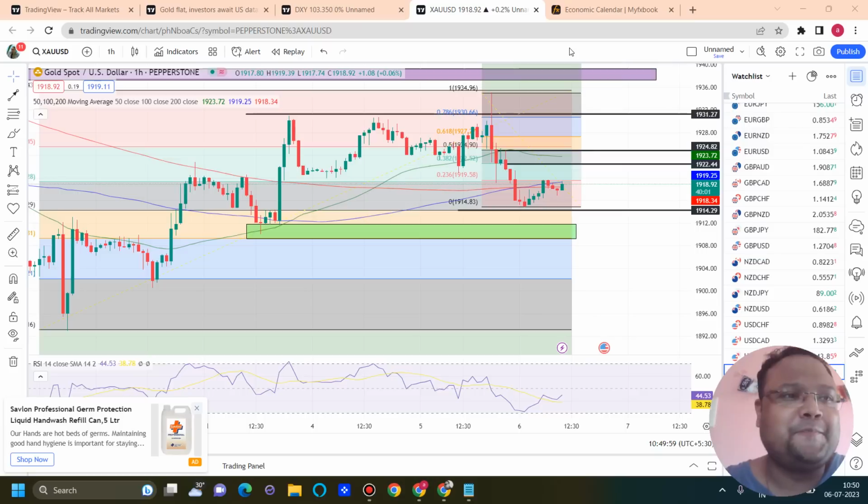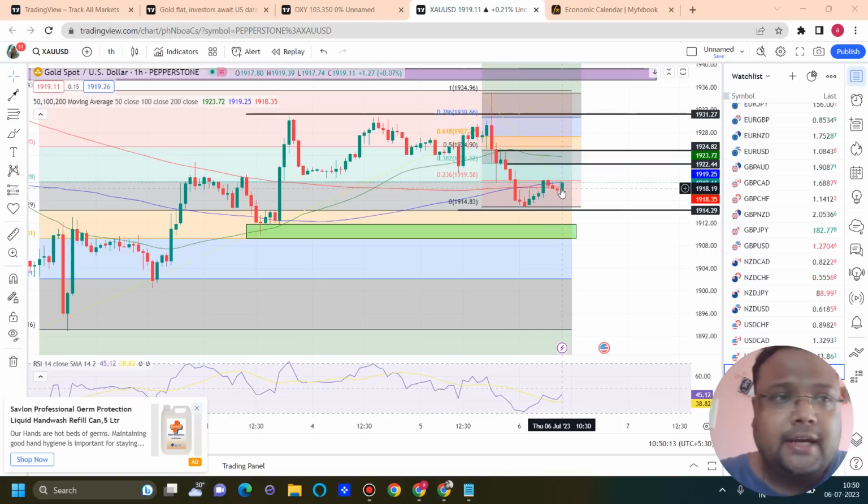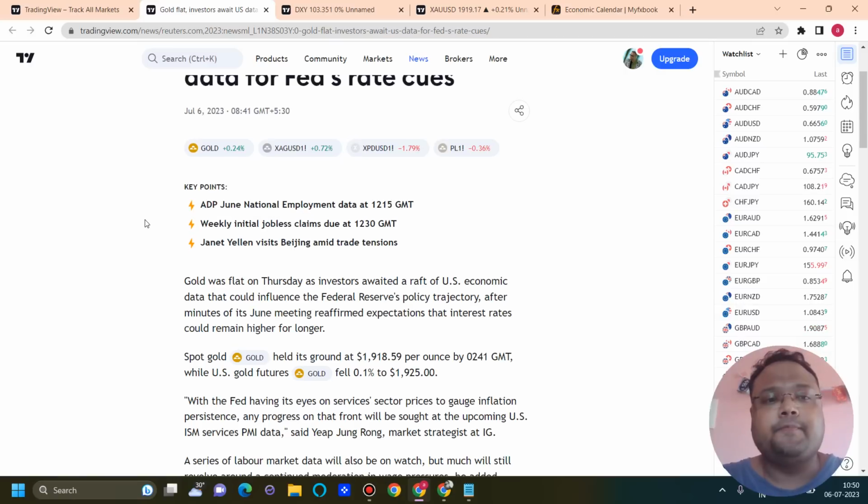So let's get started. My dear friends, this is the 1 hour chart of gold USD after FOMC. We were expecting some crazy moves, but we got a mixed response from the market. Right now, gold is standing at 1920. This is the current market price. If you look at the news, you can see gold flat. Investors await US data for Fed's rate cues.